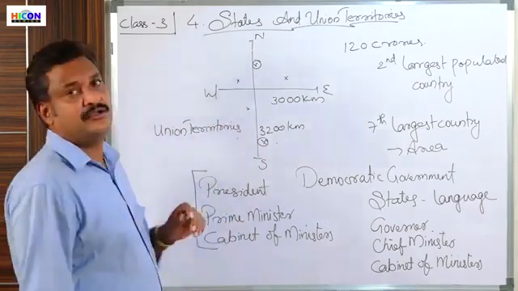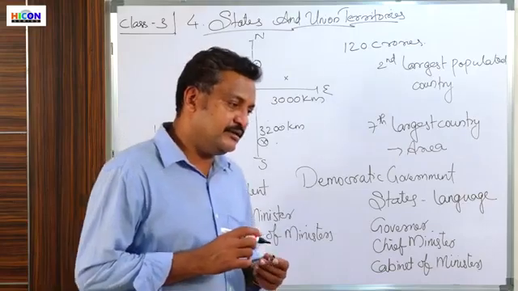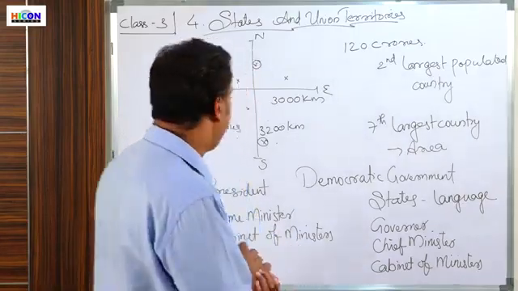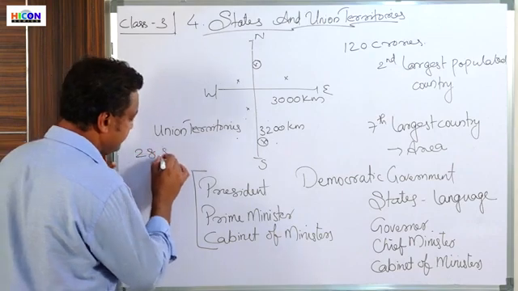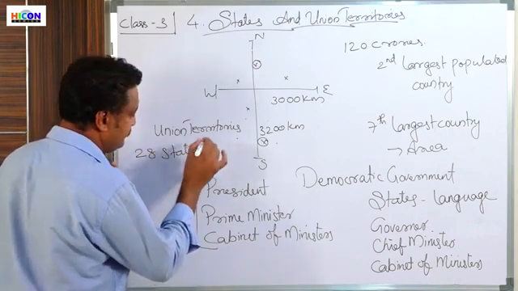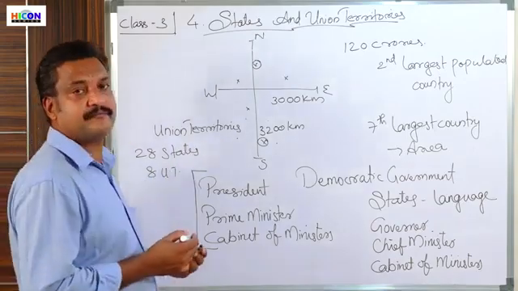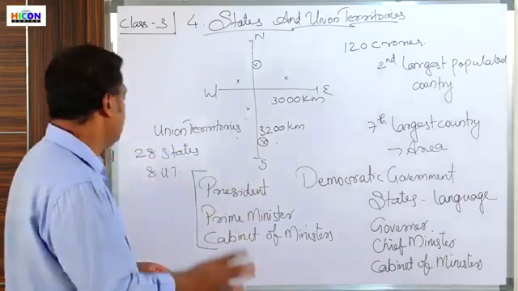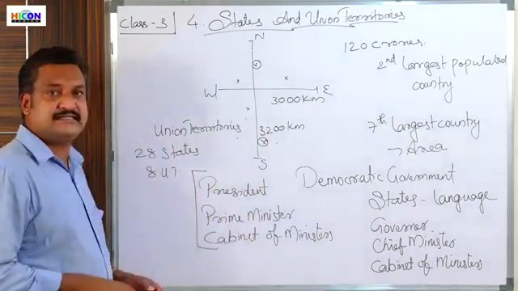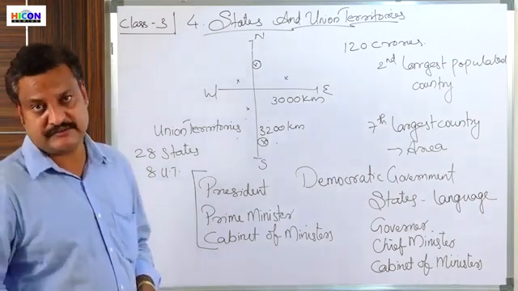So altogether in India we have 28 states and 8 union territories. The whole of India is divided into 28 states and 8 union territories.